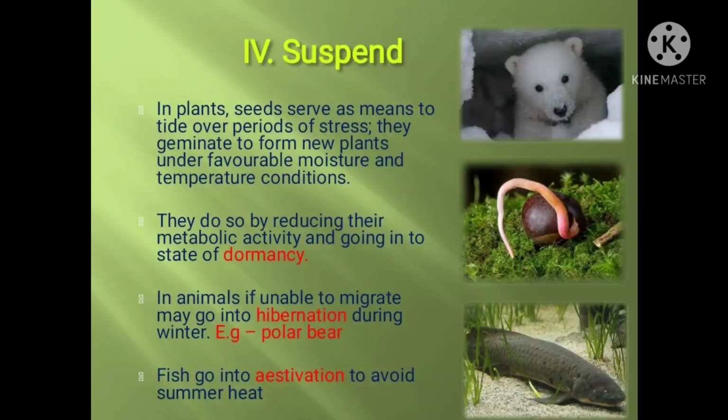During unfavorable conditions these seeds do not germinate, which is known as seed dormancy. So here also plants undergo dormancy. In animals, organisms unable to migrate may go into hibernation during winter, like the polar bear. Some snails and fish go into estivation to avoid summer heat. So this is related to the changes in the internal temperature.